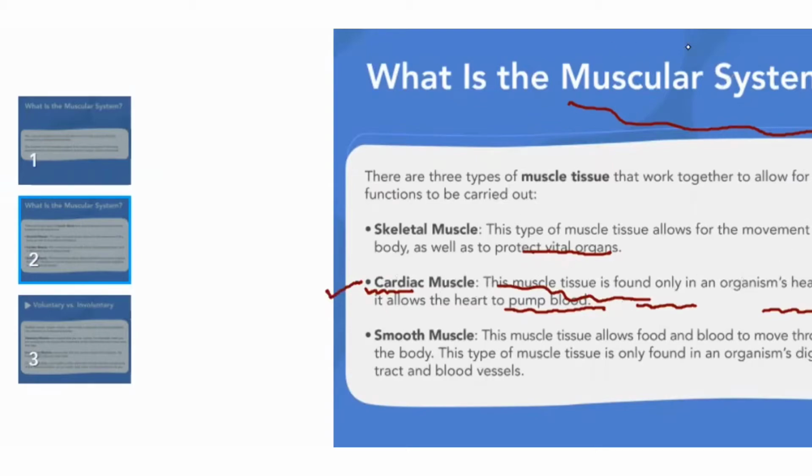All right. So next one is smooth muscle. So what is smooth muscle? This muscle tissue allows food and blood to move throughout the body. Now when we eat food, and also we have blood inside the body, the food and the blood move throughout the body. This type of muscle tissue is only found in an organism's digestive tract and blood vessels. So this smooth muscle actually performs its function to maintain the balance between food and blood throughout the body. All right.